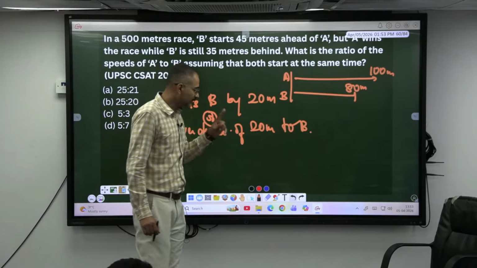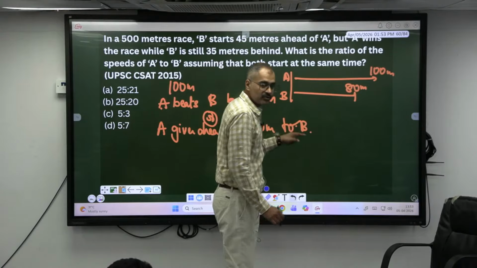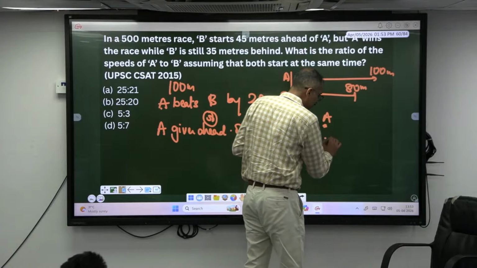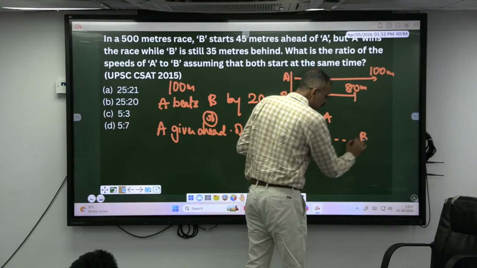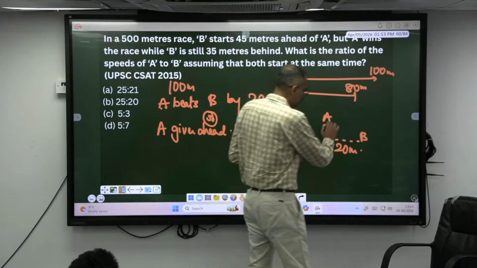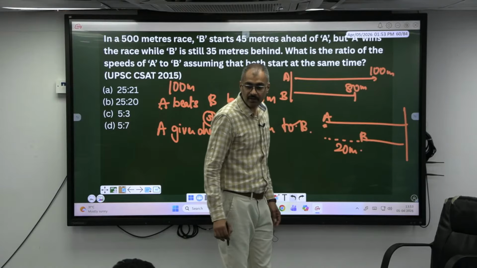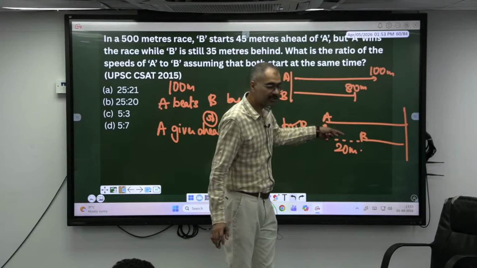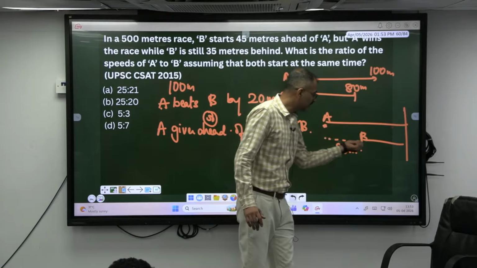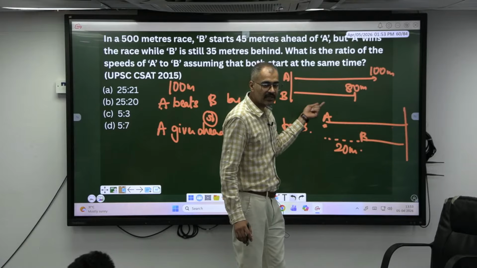Similarly, what does this mean? A gives a head start of 20 meters to B means A will be standing here and he will be asking B to stand where? 20 meters far here. He says, stand here. And they both will complete the race in the same time. This one or this one, it's one and the same. How much will A be covering here? 100 meters. B will be covering 80 meters. Same thing. Understood, sir?